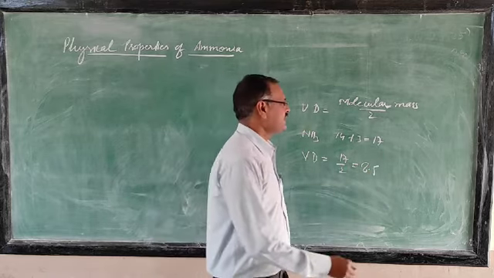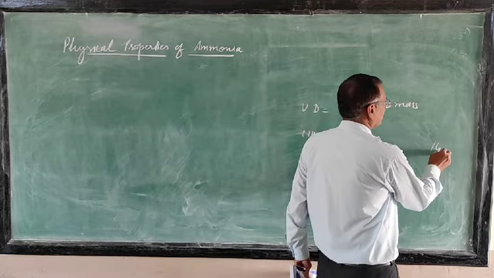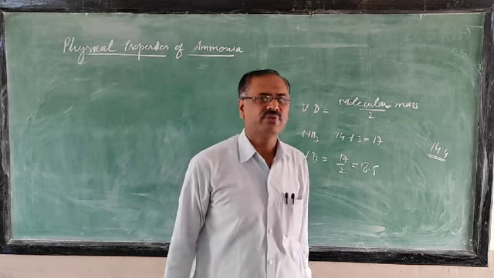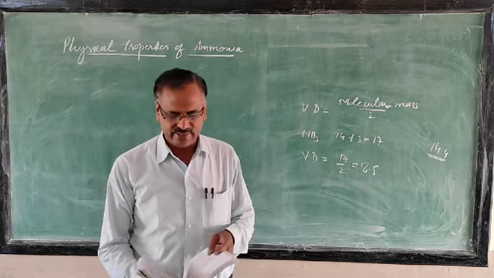And you know that the vapor density of air is 14.4. Since it is less than 14.4, that's why it is lighter than air.